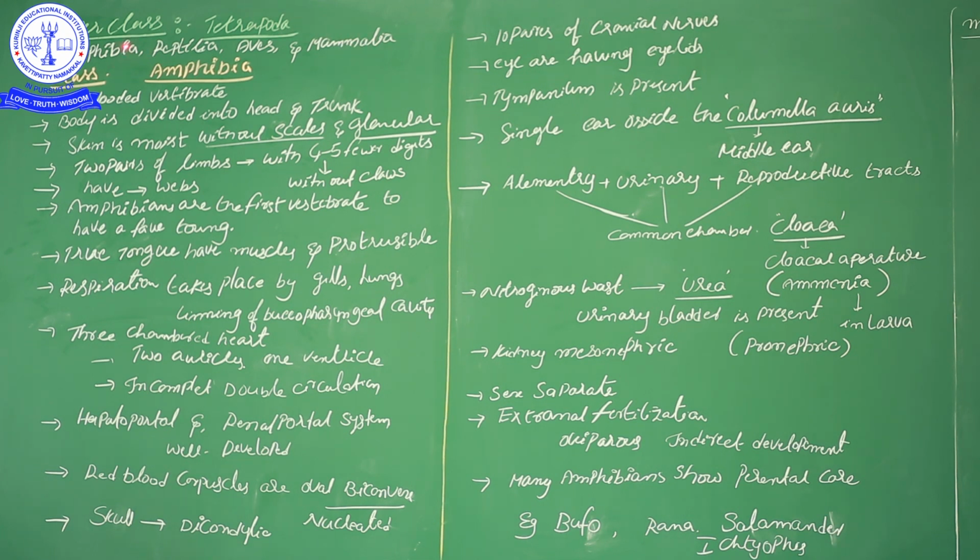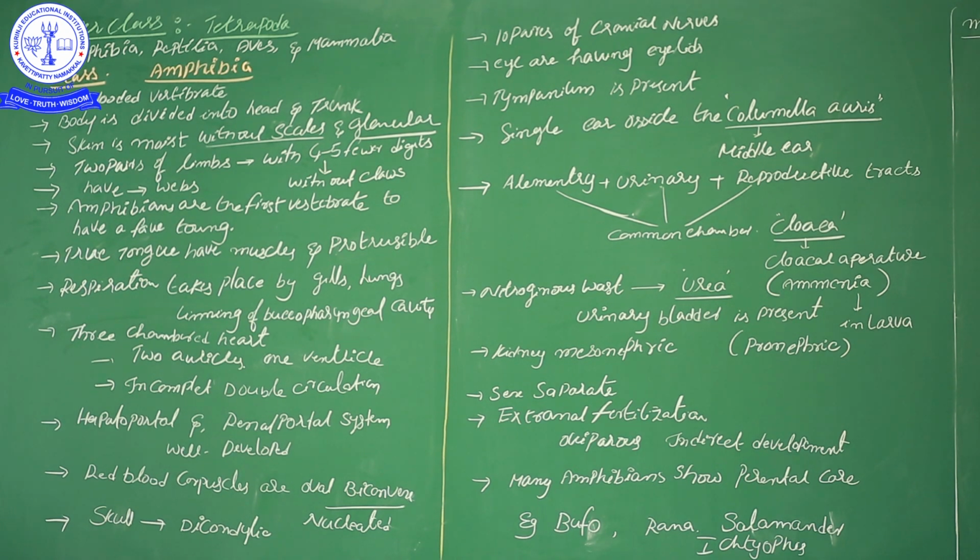So based on the 4 legs, those organisms are kept in the Tetrapoda superclass. That Tetrapoda superclass is divided into Amphibia, Reptilia, Aves, and Mammalia classes. The first class of tetrapods is Amphibia.